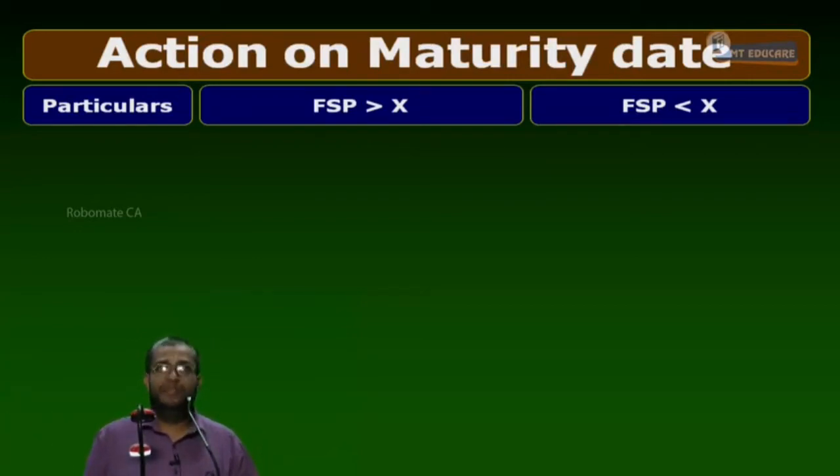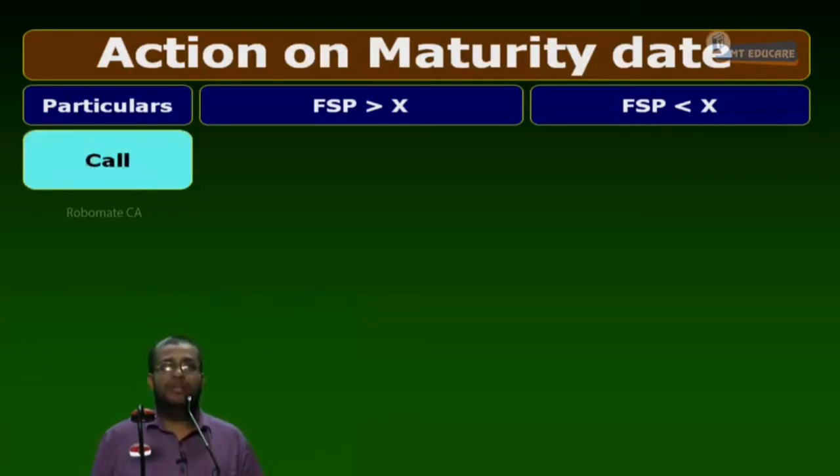Shall we start? Call option, write in bracket: I am writing the call option. Who will decide? The holder. He will exercise, so I have an obligation to sell at 30.